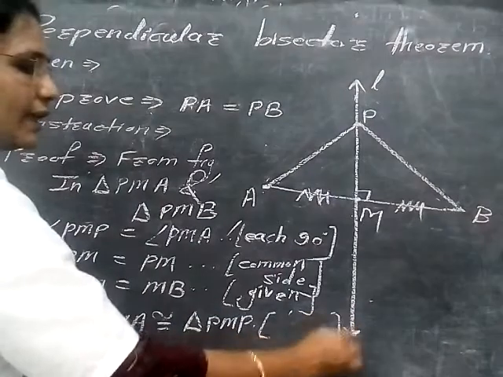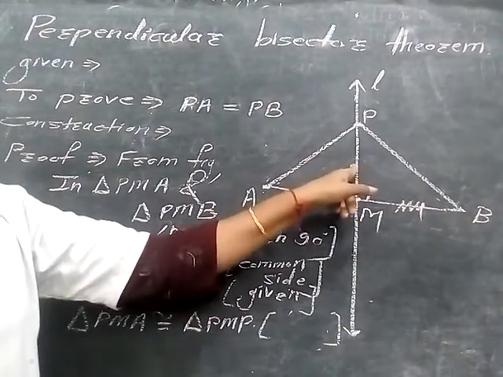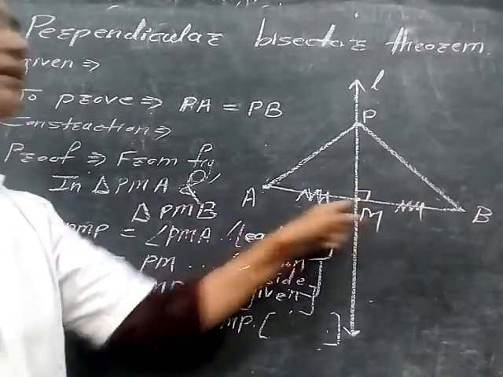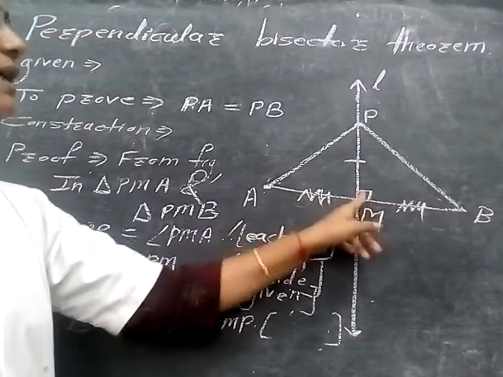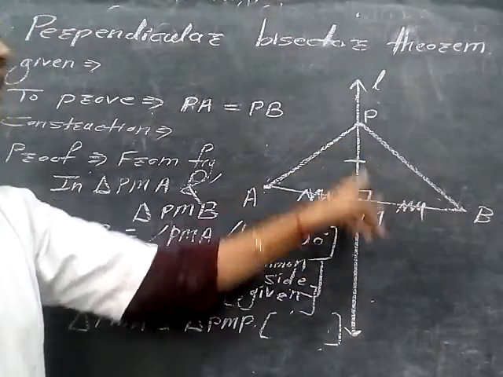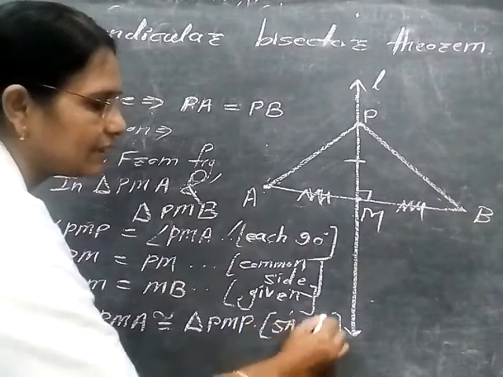Now which criteria or which test? We observe this is a side which is common, this is an angle, and this is a side. So we write SAS test, that is the side angle side test.